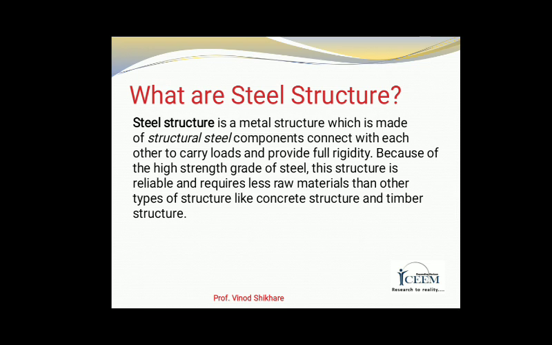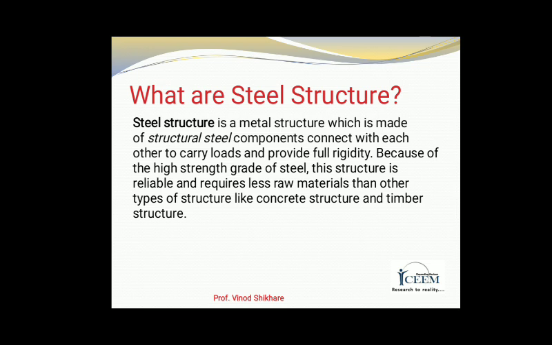The material steel is an alloy of iron and carbon. The percentage of carbon in steel is very low, and other elements, that are silicon, phosphorus and sulfur, are present in varying percentages.